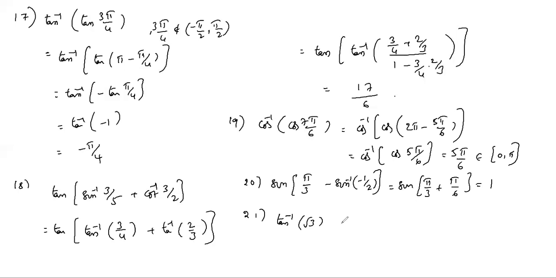Tan inverse √3 minus cot inverse minus √3. So tan inverse √3 is π/3. Cot inverse minus √3, because second quadrant, is π minus π/6. Negative means π minus π/3. So π/3 plus π/3, 2π/3 minus π/3.